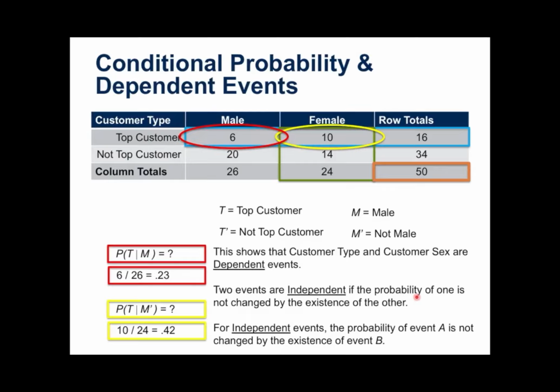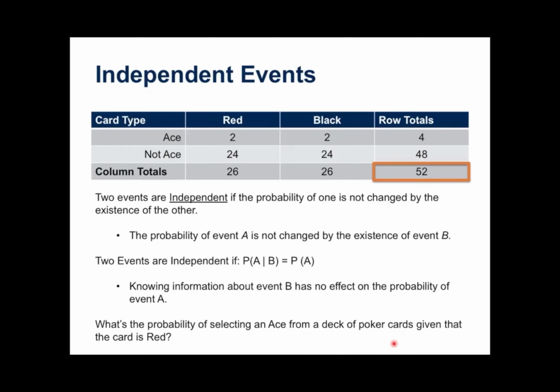For independent events, the probability of event A is not changed by the existence of event B. Let's illustrate that with a common example. Let's go back to a deck of regular poker cards, 52 cards in the deck. Two events are going to be independent if the probability of one is not changed by the existence of the other. The probability of event A is not changed by the existence then of event B. That's an independent situation. It's written this way. This is the formula here. Probability of A given B is going to be the same as probability of A.